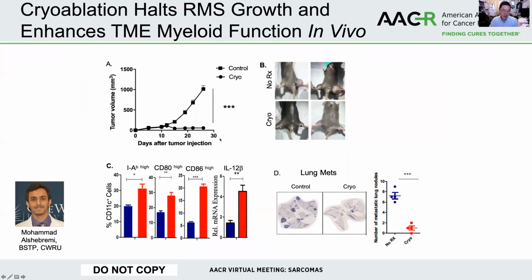We then took it in vivo and showed that if you inoculate 76-9 into B6 mice, and after day 10, when the tumors are quite sizable in this aggressive tumor model, we applied 1 round of 3 repeated cycles of cryoablation on day 11, this led to a very robust reduction in tumor growth. And that also subsequently induces the upregulation of class 2, CD80, 86, and IL-12 in the dendritic cells found within the tumor microenvironment. Concomitantly, there's a decrease in the overall lung metastatic lesions of these animals undergoing cryoablation.